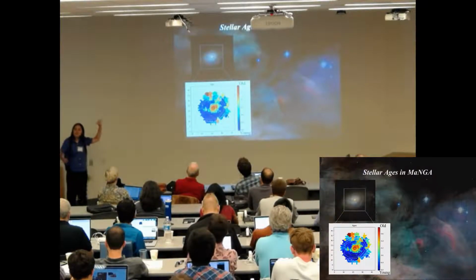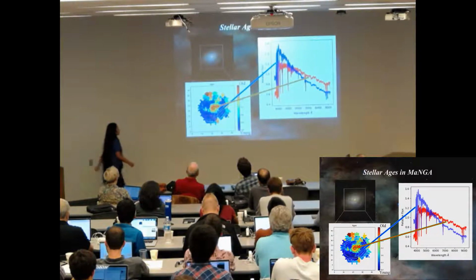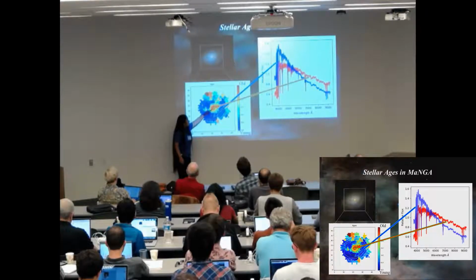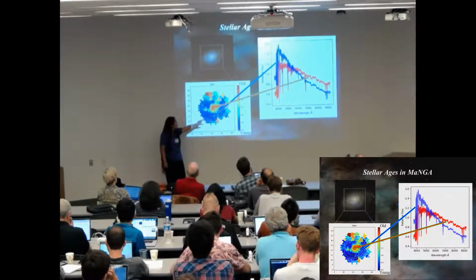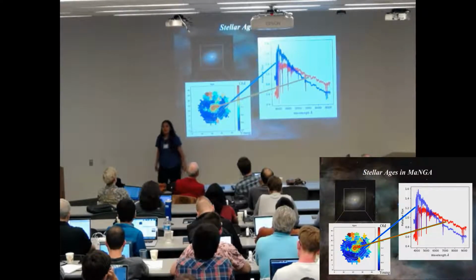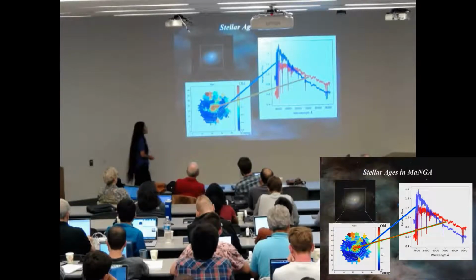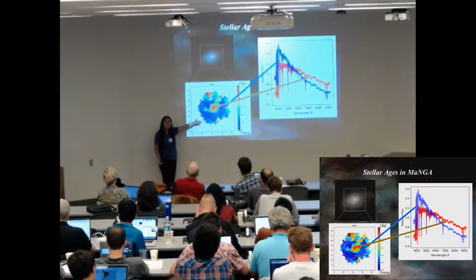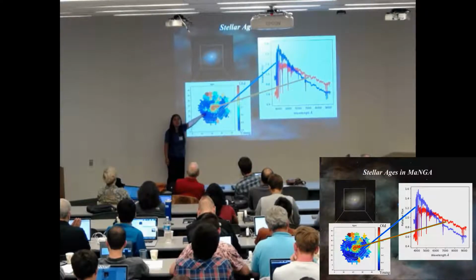Okay, so this is an example of a galaxy in the MaNGA survey, and here are two example spectra. The red one is from the center region, and the blue one is from the disk. And you can see pretty clearly that the spaxel in the disk has quite a bit of a younger spectrum. So we performed full spectral fitting to the spaxels in order to create a map like this of age. And this is an example where the galaxy is quite a bit older in the centers than the outsides.